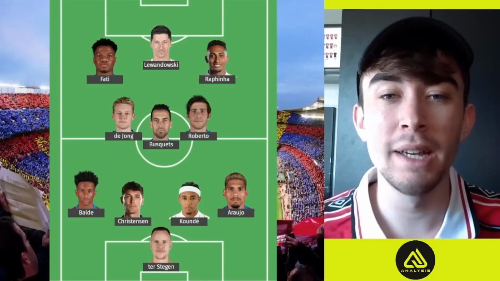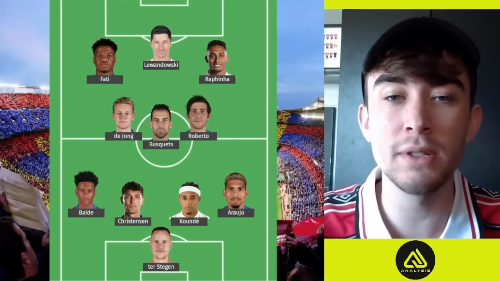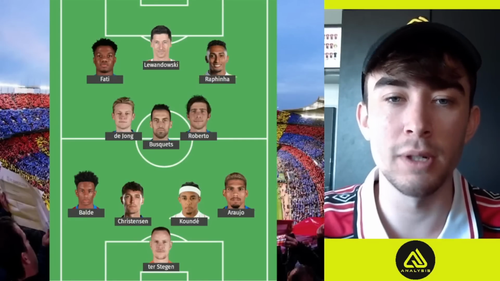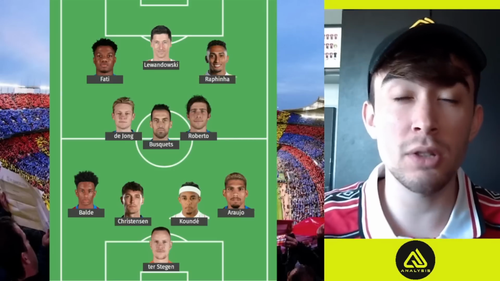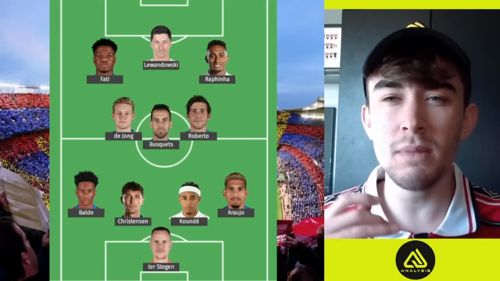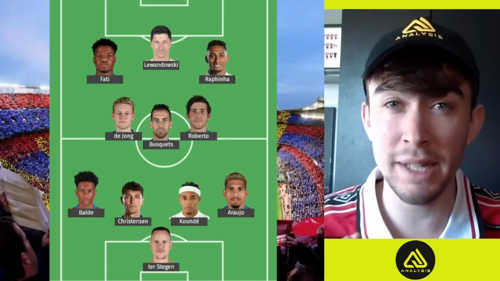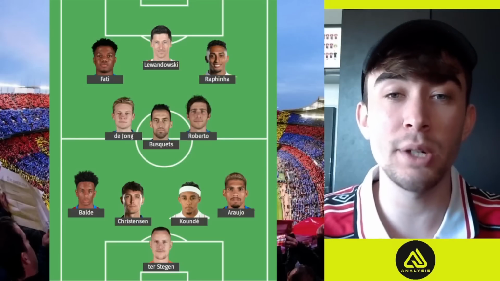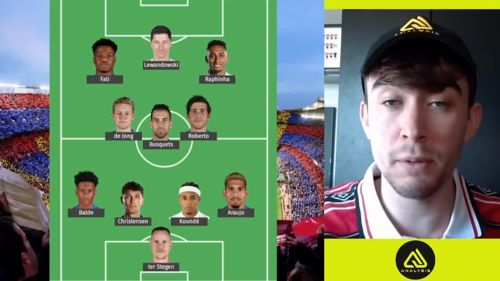As for Barcelona, again, they will be forced into changes. I think we will see a stronger back four with Christensen and Balde playing. Busquets should be back from injury. Not 100% sure on it, however, I think he will play. This will allow Frenkie de Jong to move into left centre mid, which is his favourite position.